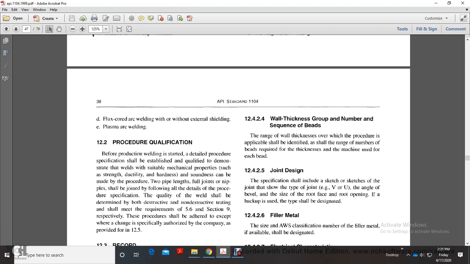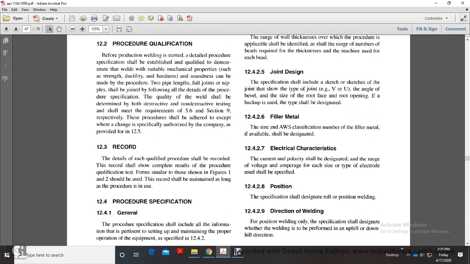Specification and quality of the welds will be determined with both destructive and non-destructive testing to meet the requirements of Sections 5, 6, and 9, respectively. These procedures shall be adhered to, except when a change is specifically authorized by the company as provided in 12.5.